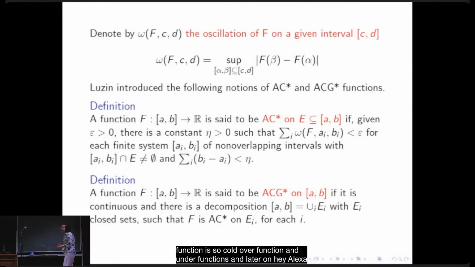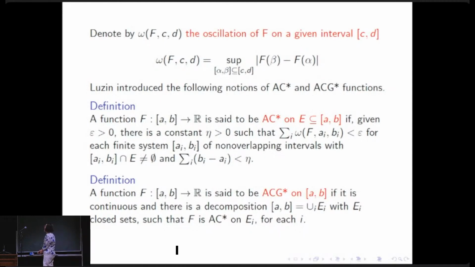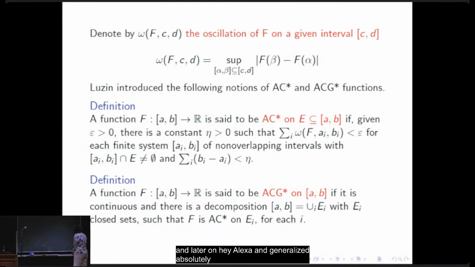But only using this, Denjoy made the definition understandable, and he introduced the following notions of absolutely continuous in the strict sense, AC star, and generalized absolutely continuous in the strict sense. And this definition is based on the oscillation, which is a supremum.